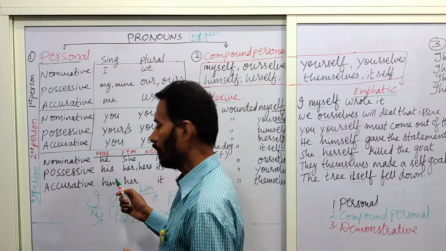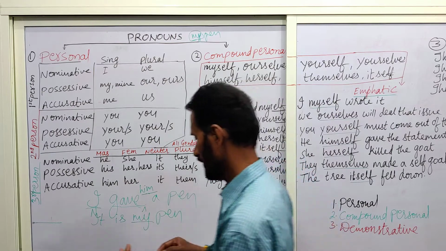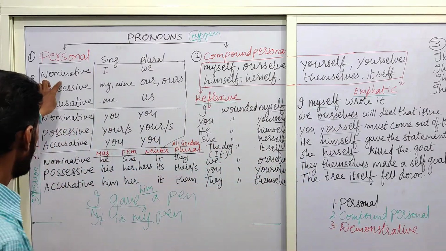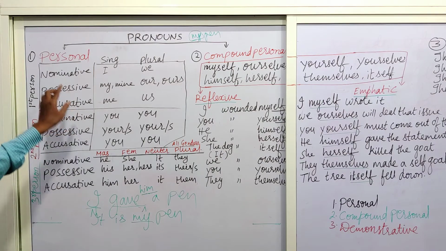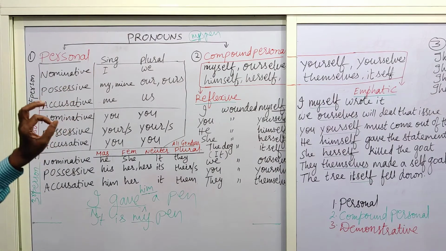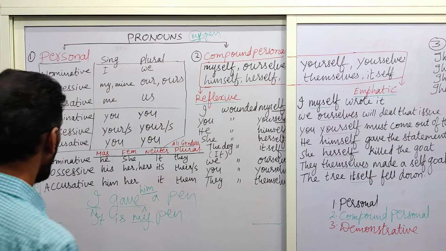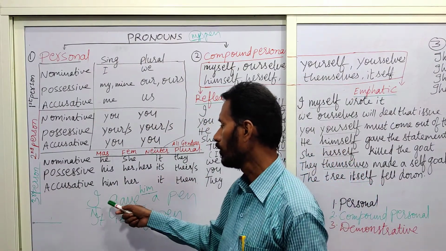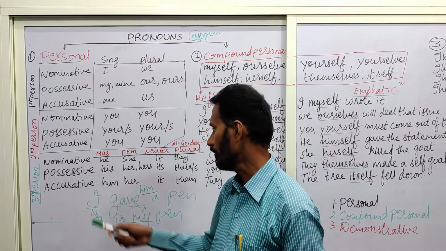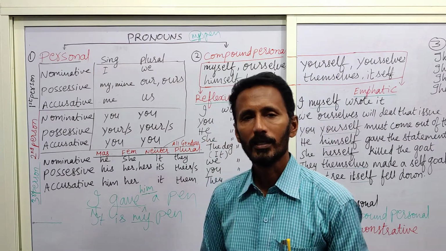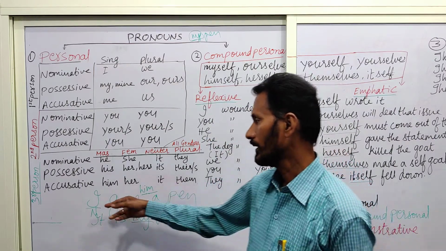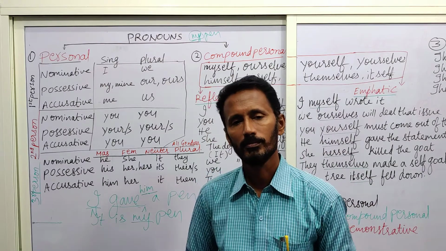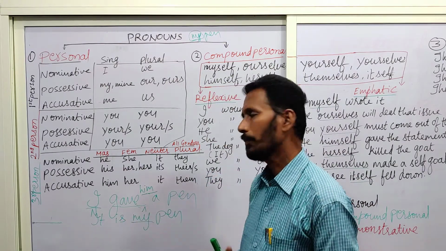Now coming to one more hint, regarding how to find the nominative case. If we put who or what before the verb form, we get the nominative case. I mean, we get the pronoun, the actual word or the subject. Who gave a pen?